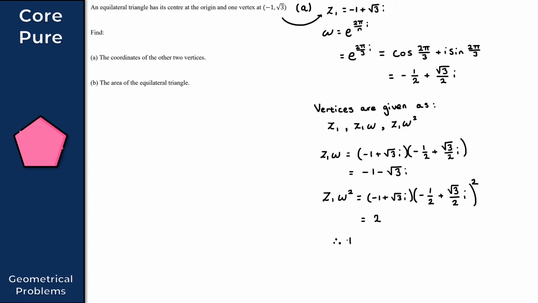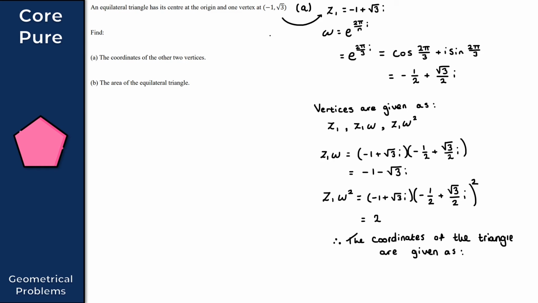So therefore the coordinates of the triangle are given as. So what do we obtain here then?